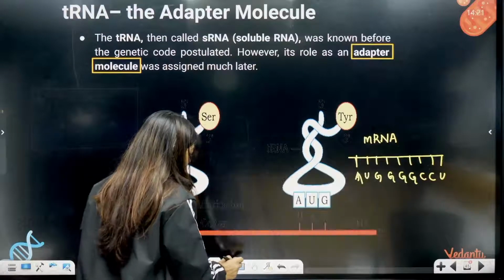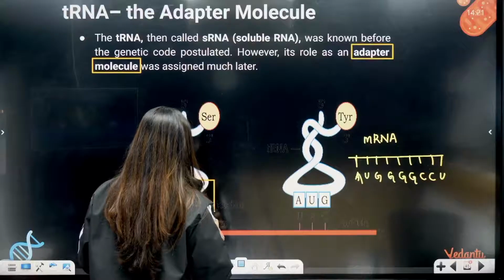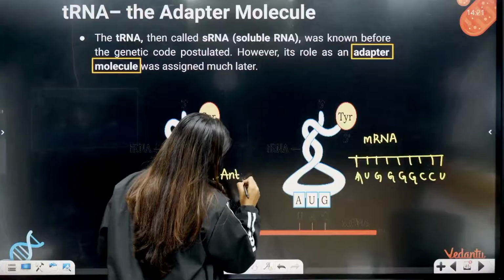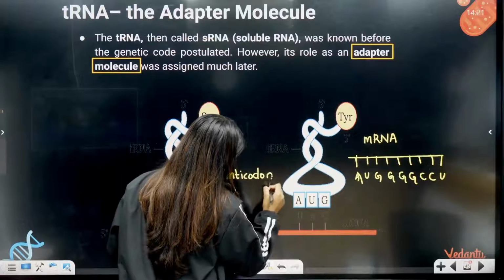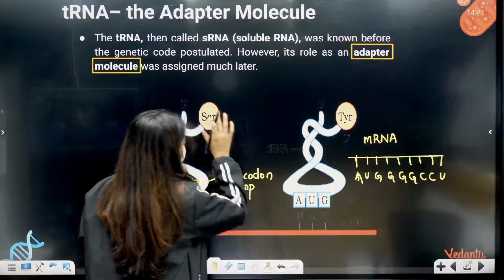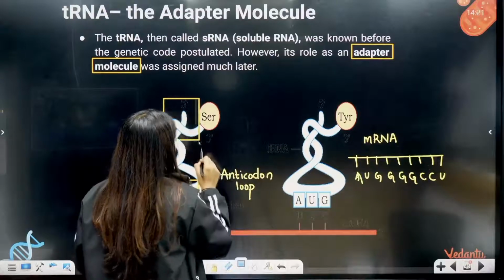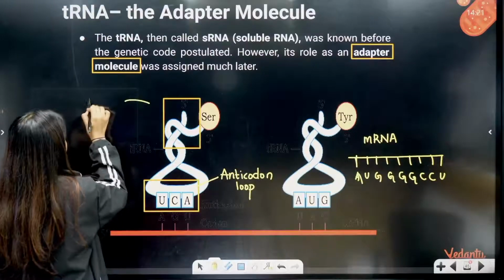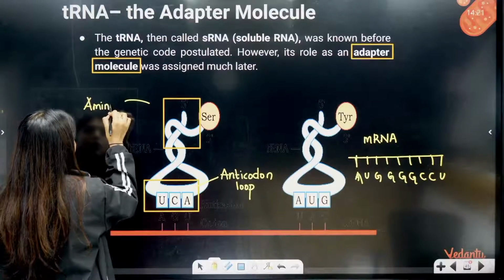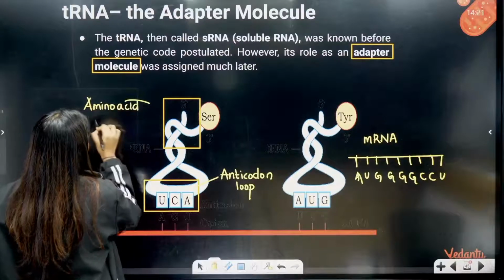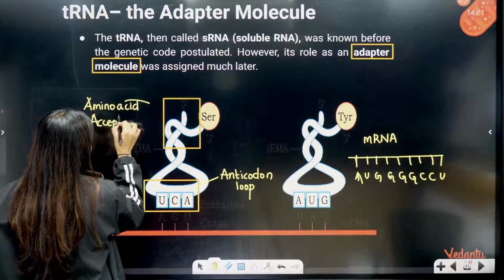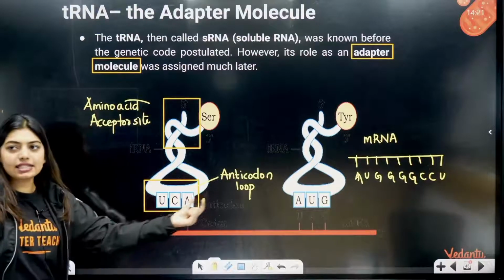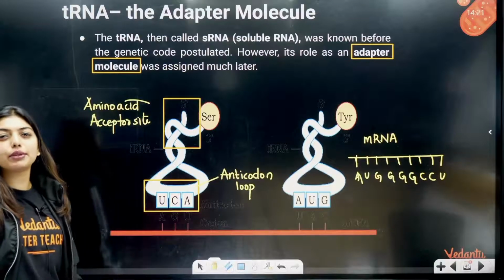What does it have on one side? It has an anti-codon loop. And on the other side, it has an amino acid acceptor site. Understood? One side it has an anti-codon loop and another side it has an amino acid acceptor site.